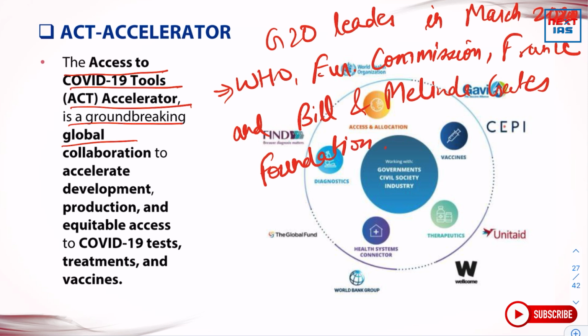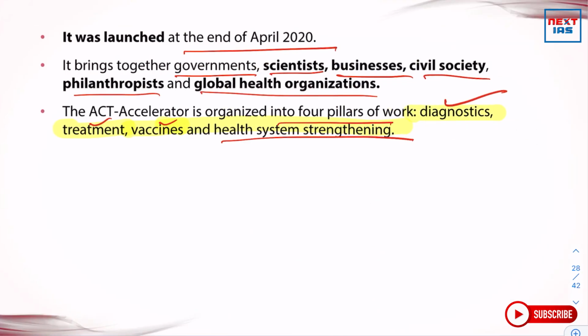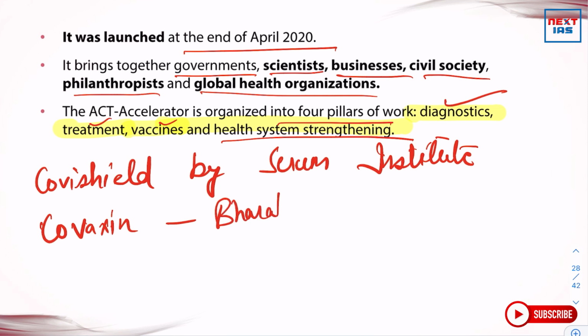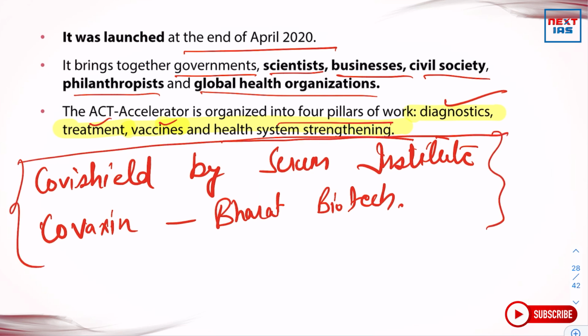Okay. Further, we should also know about various Indian medicines, like what are the various vaccines that India has developed recently. What we have developed is Covishield by Serum Institute of India, and Covaxin, which is prepared and developed by Bharat Biotech. So we should be knowing the names of India's corona vaccines.